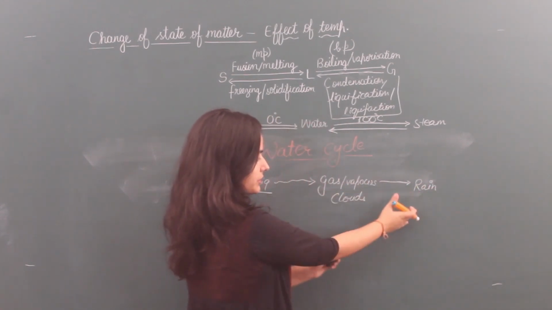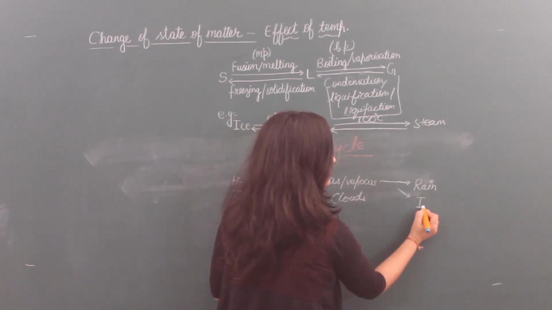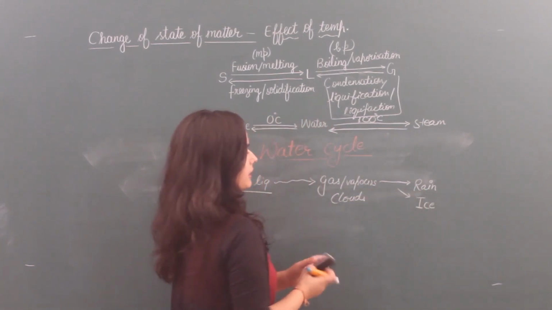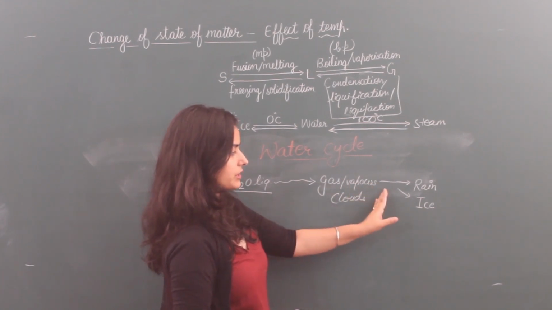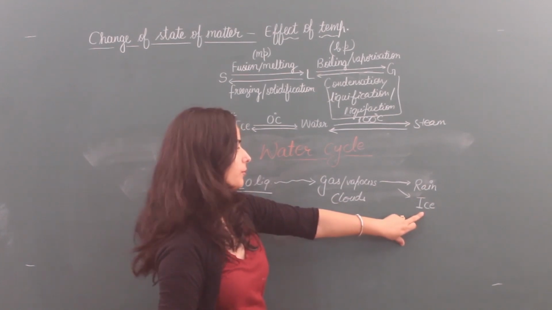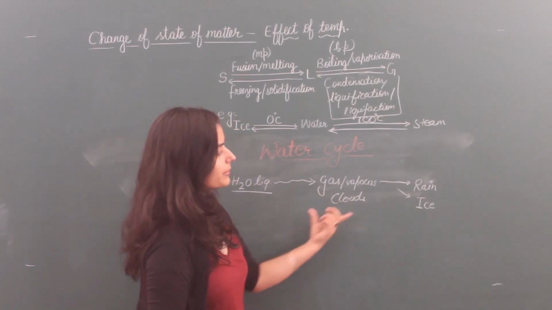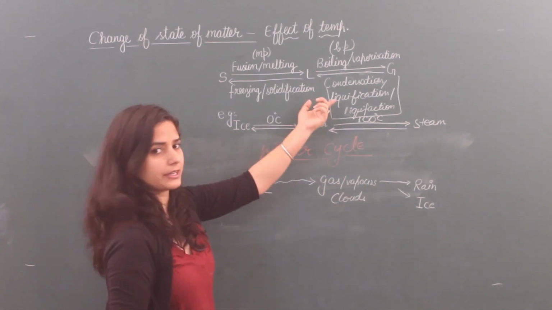That means gas converts into liquid. Or sometimes precipitation occurs and instead of rain, first gas vapors convert into liquid and that liquid condenses to form ice, a solid form. So this is a simple example from our day-to-day life for these reactions.